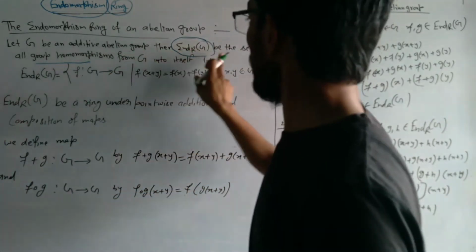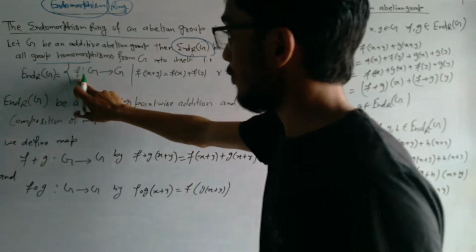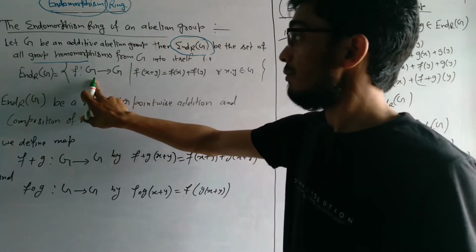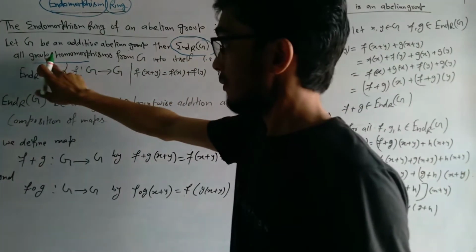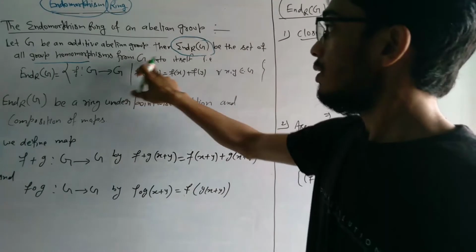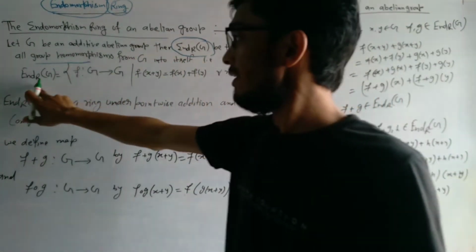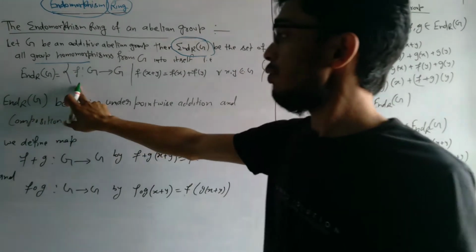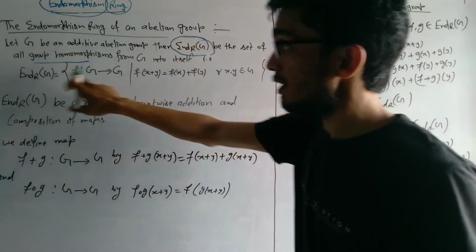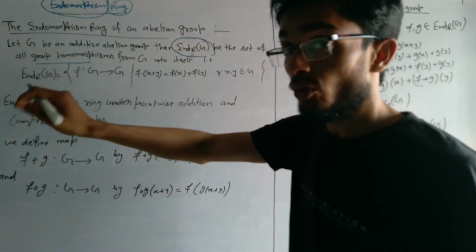So it is all group homomorphisms from the same set to the same set, that is, domain and codomain are the same. So it is the set of all group homomorphisms from G into itself. That is, we can define End(G) equal to f such that f from G to G, because endomorphism is defined from the same set to the same set.